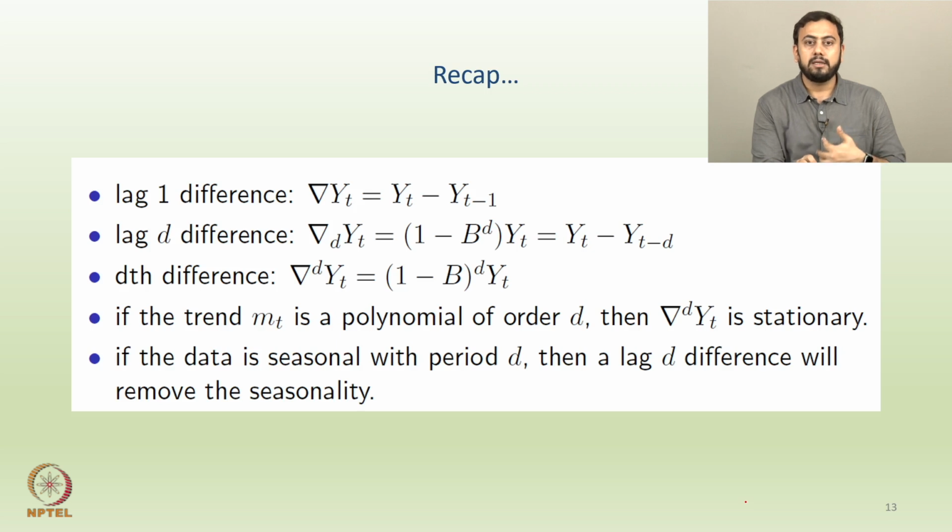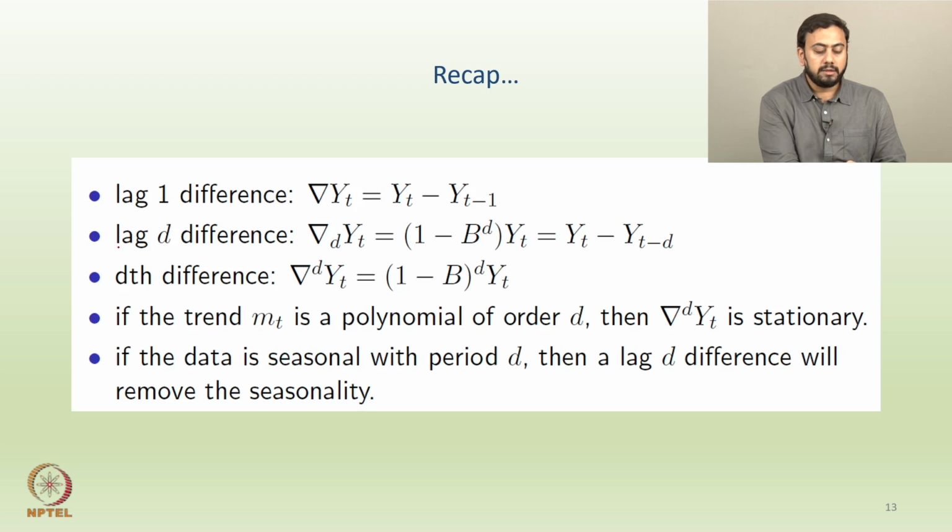In general, we can extend this to multiple lags, say lag 2 difference or lag 3 difference. So differencing at a lag D is nothing but 1 minus B to the power D applied on YT.